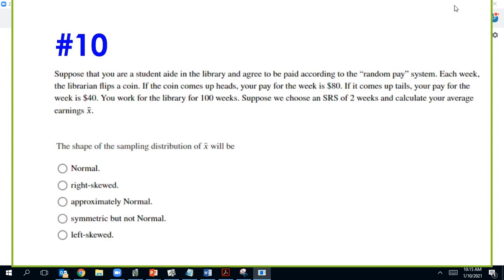So for those 2 weeks, let's say I get 40 both times. There's a 25% chance of that. I could get 40 one week and 80 the next, or 80 one week and 40 the next, for $60. There's a 50% chance of that.